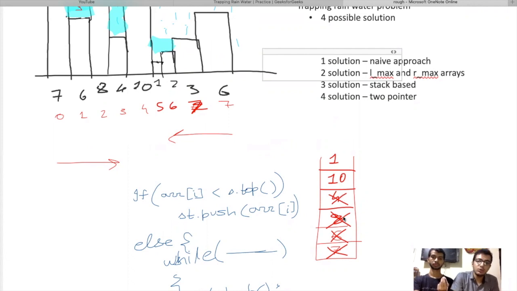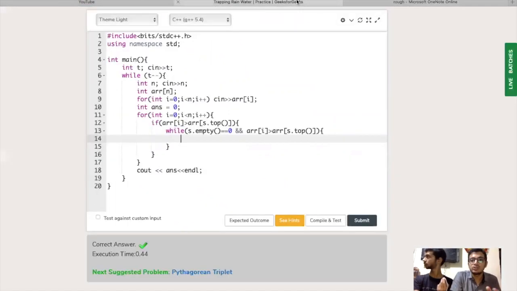So we are running a loop, and we have to check in every iteration that it is greater than the top of the stack. Now we'll store the element at the top of the stack, before popping, into a variable named last.